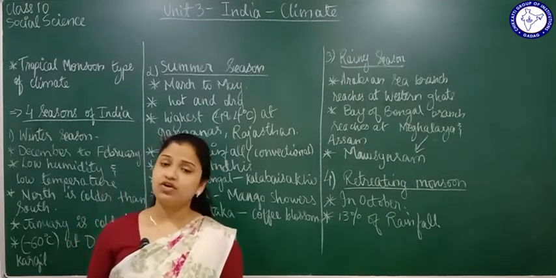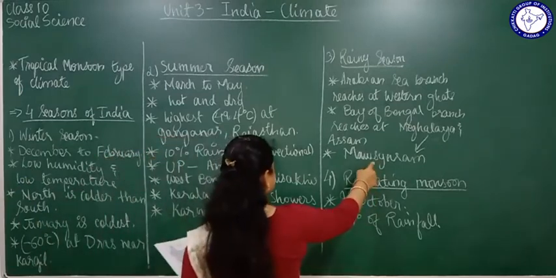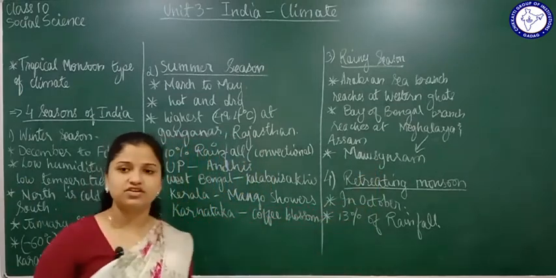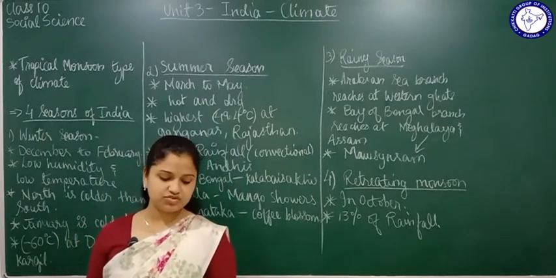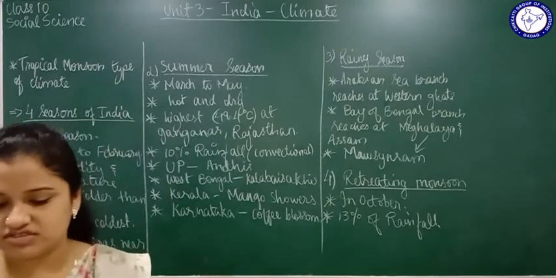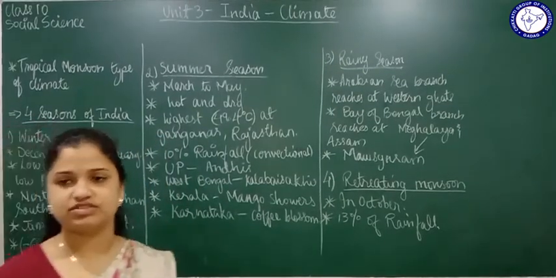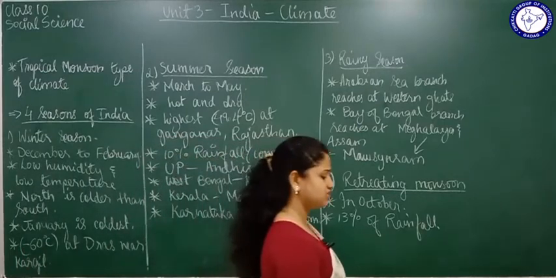Then in the northeastern part we have Meghalaya, the place Mawsynram, which also receives very heavy rainfall. Apart from that, we have the west coast and the western sides of the Western Ghats, which will also receive heavy rainfall. So these are the different places receiving heavy rainfall.